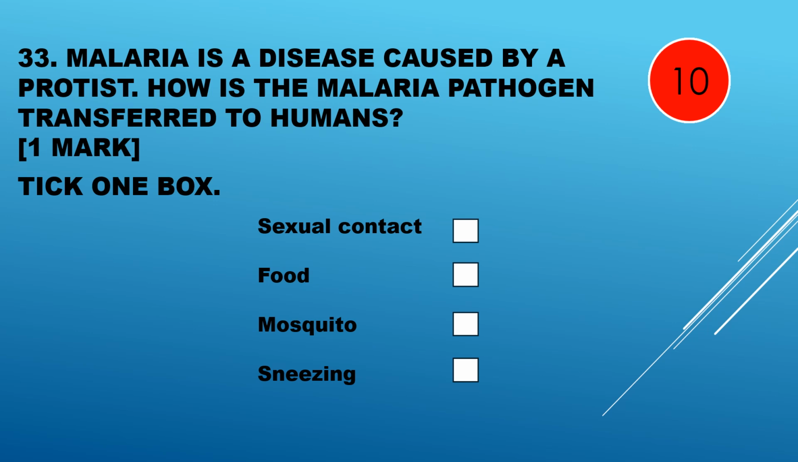Question 33. Malaria is a disease caused by a protist. How is the malaria pathogen transferred to humans? Is it sexual contact, food, mosquito, or sneezing? Malaria is passed on by mosquitoes.